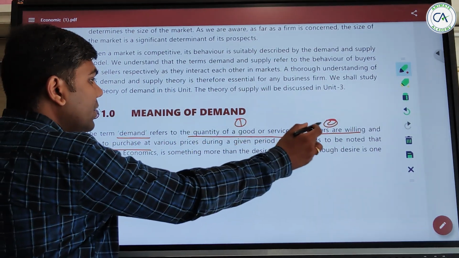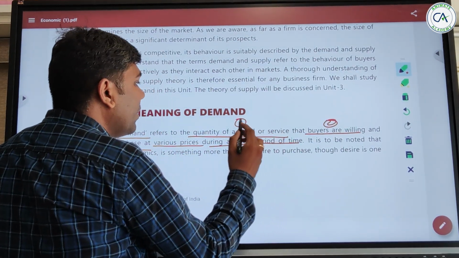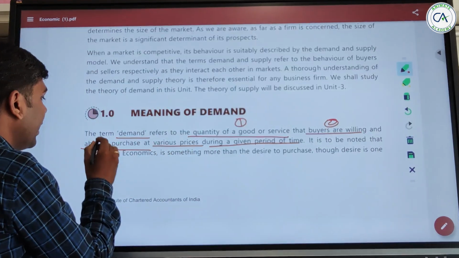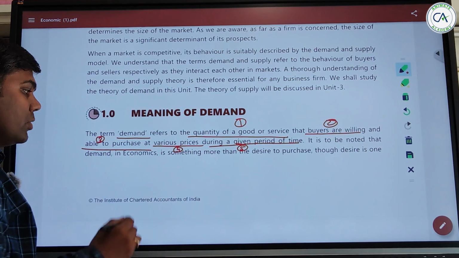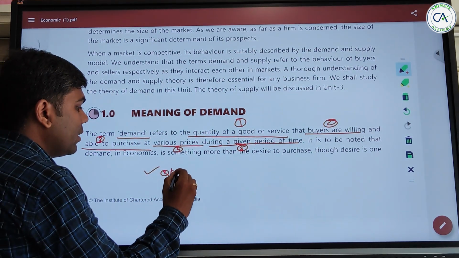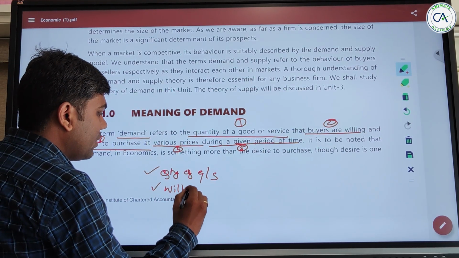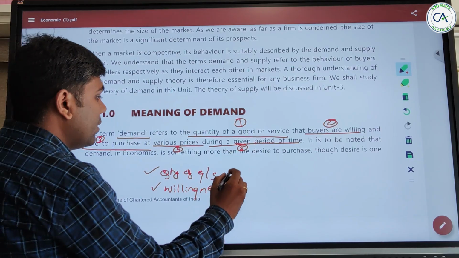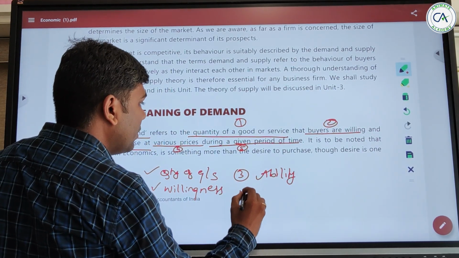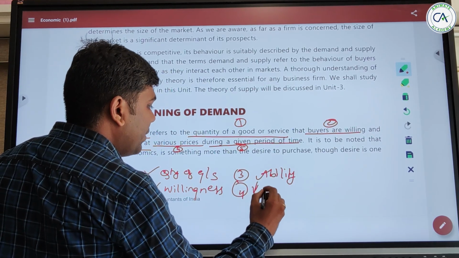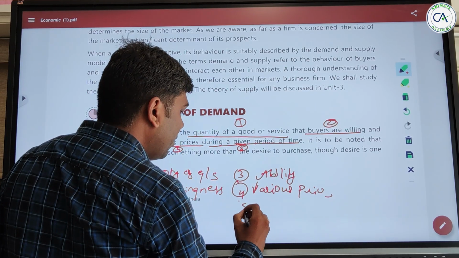So demand is the quantity of goods and services that the buyers are willing and able to purchase at various prices during a given period of time. How many points did we have? To revise: quantity of goods and services, then willingness, then third, ability, then fourth, various prices, and last, given period of time.